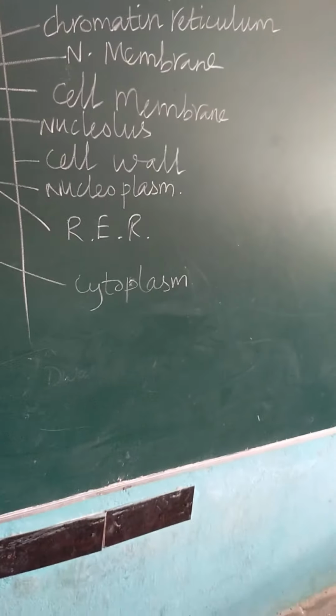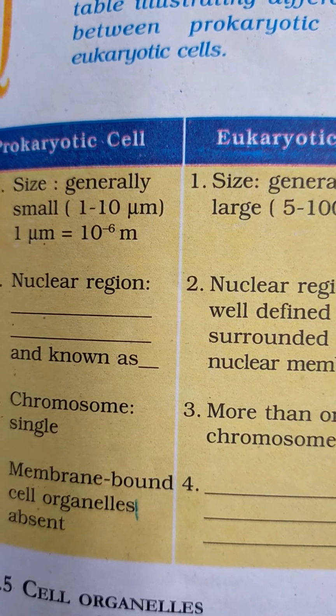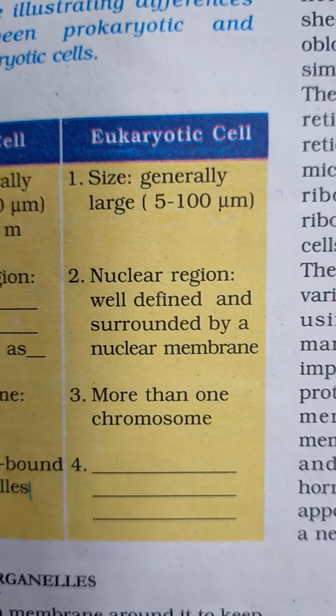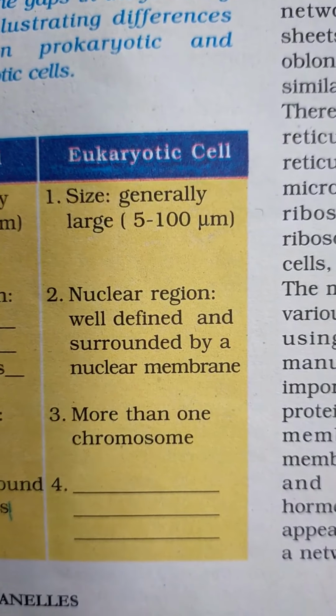Here the major differences are given in your book. The prokaryotic cell is generally small, size is 1 to 10 nanometer. Eukaryotic cell is generally large, 5 to 100 nanometer.